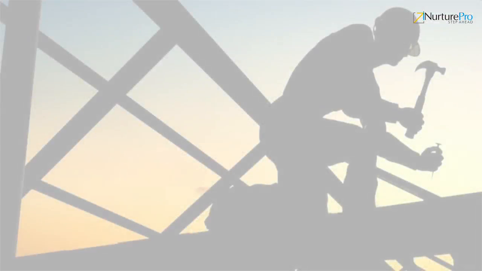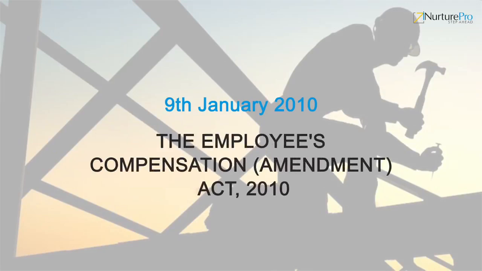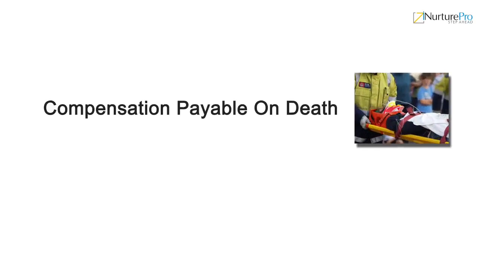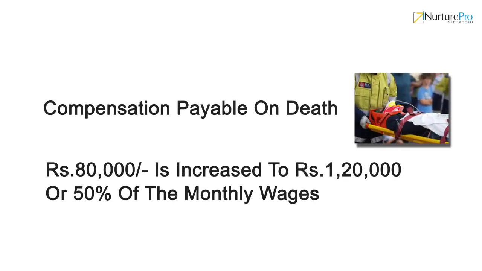The Workmen's Compensation Act was amended on 9th January 2010 and is now renamed as the Employees' Compensation Amendment Act 2010. After the 2010 amendment, the minimum compensation payable on death from the injury is increased to Rs 1,20,000 from Rs 80,000, or 50% of the monthly wages of the deceased multiplied by the relevant factor.